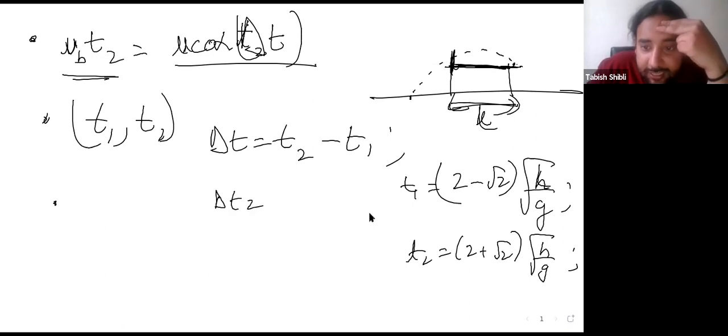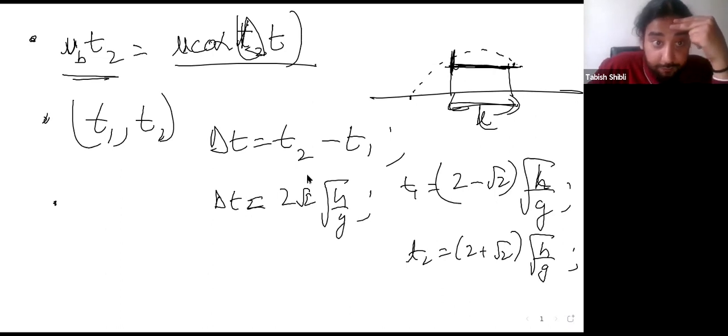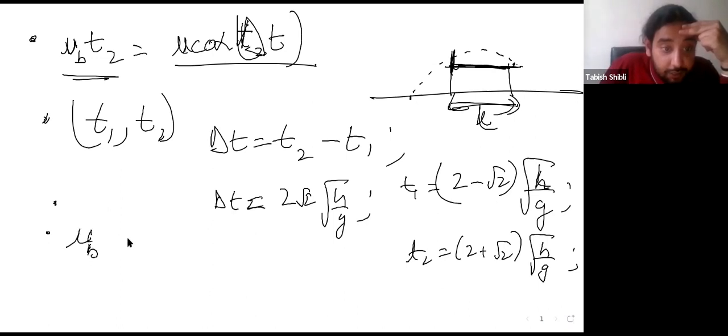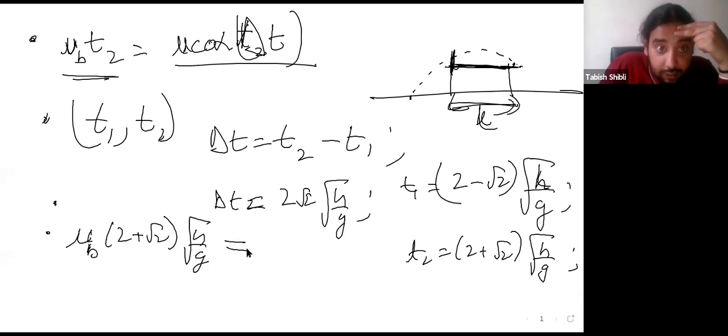So your delta T is just, the 2 cancels out, and you get a 2 root 2 here, square root of H over G. Lovely. So let's put in the values here. What do you get? You get UB times T2, which is 2 plus root 2 square root of H over G, is equal to U cos alpha times delta T, which is 2 root 2 square root of H over G.